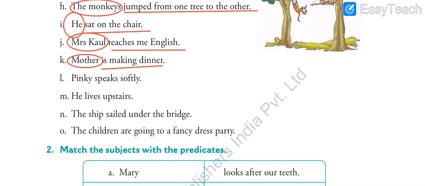What is the verb over here? Is making. See, ing is given over here. So this is called a gerund, the ing form of the verb. It is also the helping verb, you can say. Right? There is no main verb in the sentence over here. The ing verb is not the main verb, but it is still considered a verb. So subject, predicate and verb are given over here.